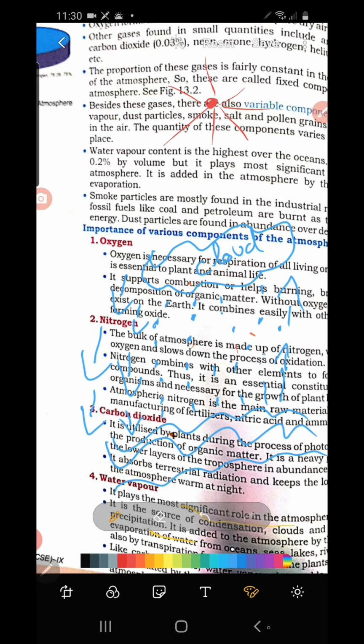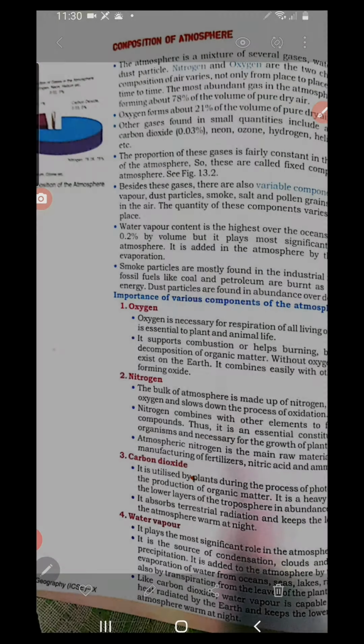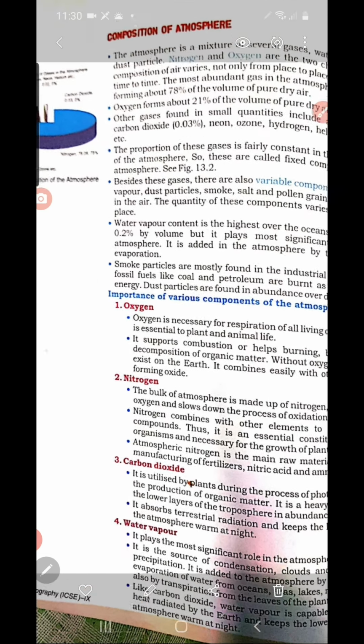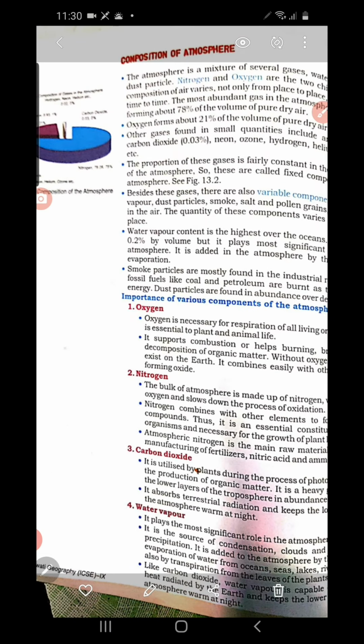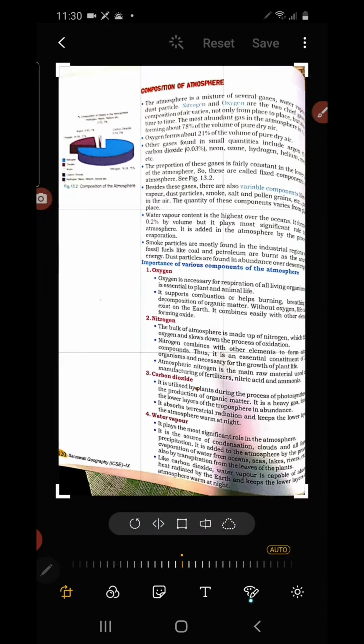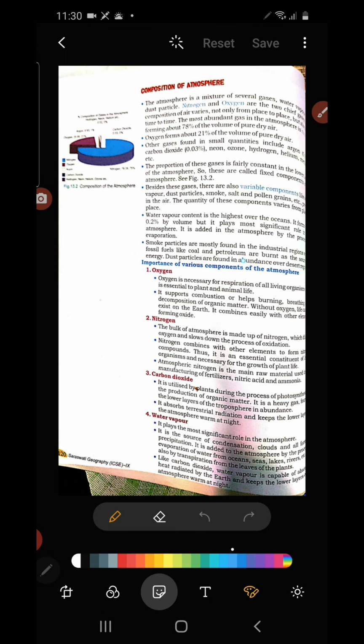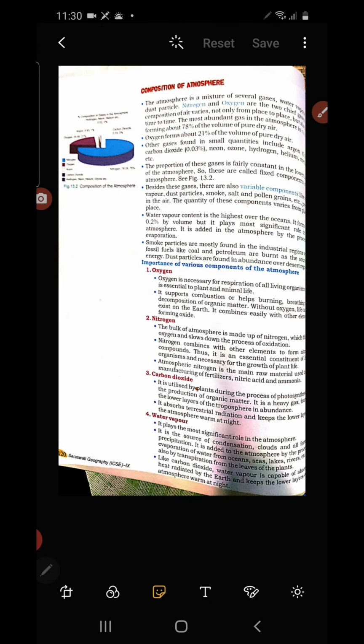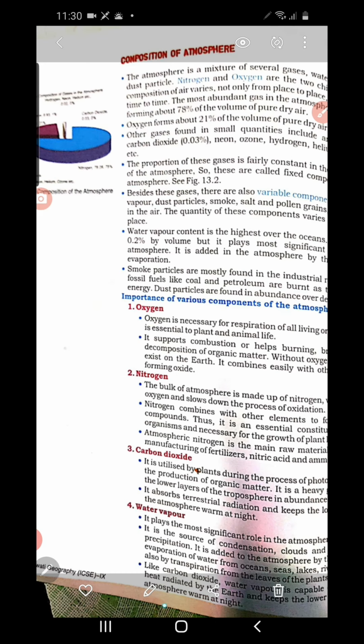This is called the water cycle. This important phenomenon is taking place at the lowest layer of the atmosphere. Which is the lowest layer of the atmosphere? That is the troposphere. In the next session, we will be discussing the different layers of the atmosphere. Okay, so we continue reading the points here.